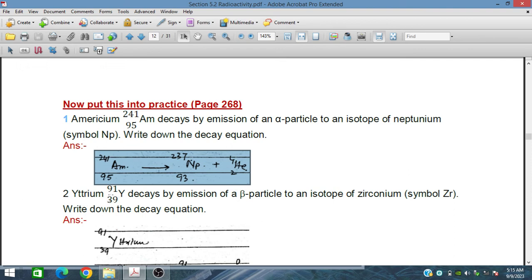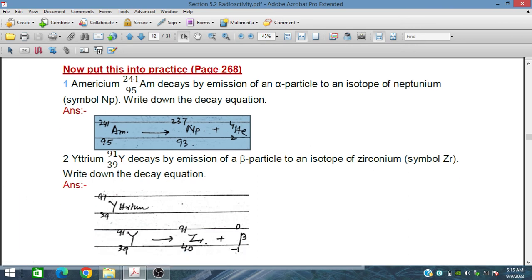Yttrium 39, 91 decays by emission of a beta particle to an isotope of zirconium. Write down the equation. So 39 becomes 40, and 91 stays 91. This is yttrium to zirconium, and this is beta decay.